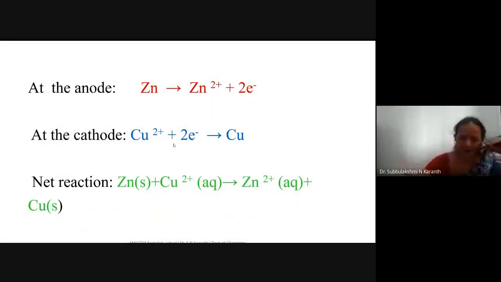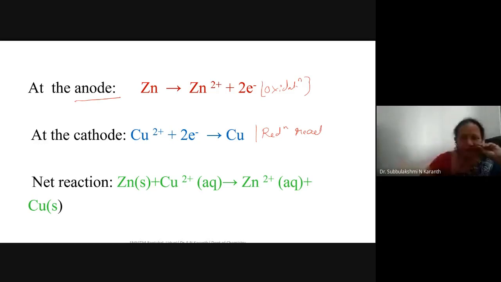At the anode, what type of reaction takes place? You know, the anode reaction is an oxidation reaction. Why is it called the anode? Because it undergoes oxidation. If the reaction taking place at an electrode is an oxidation reaction, then that electrode is called the anode. In the same way, if the reaction taking place is a reduction reaction, then that is called the cathode.